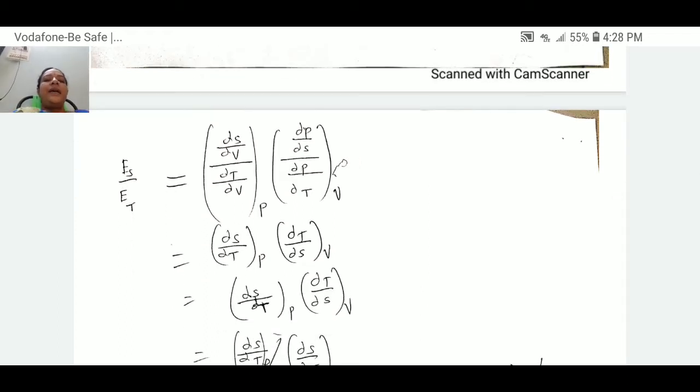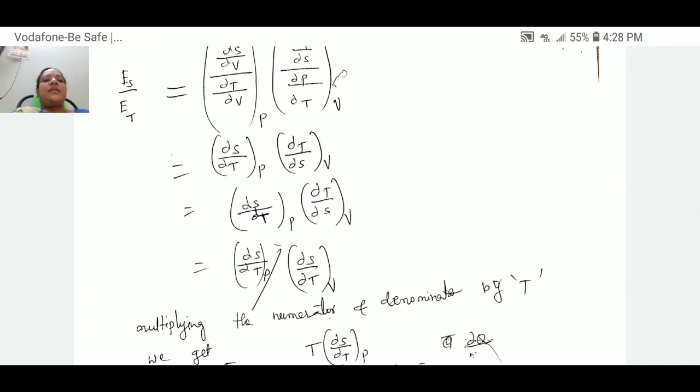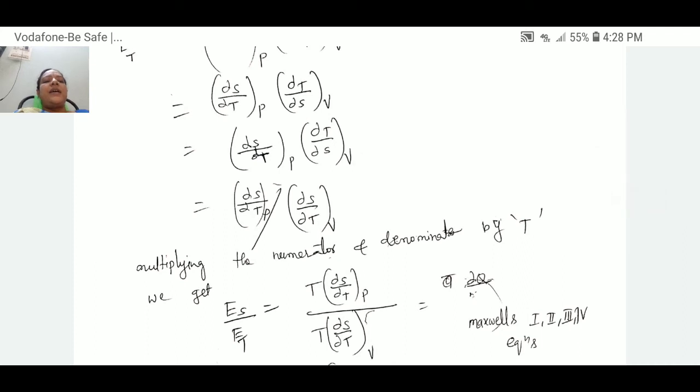Next, with dV cancelled, the equation changes into (∂S/∂T) at constant P times (∂T/∂S) at constant V. This can be written in the form of a division: (∂S/∂T) at constant P divided by (∂S/∂T) at constant V.